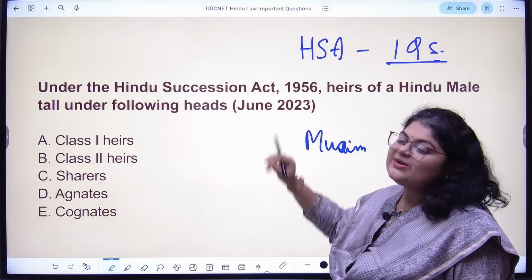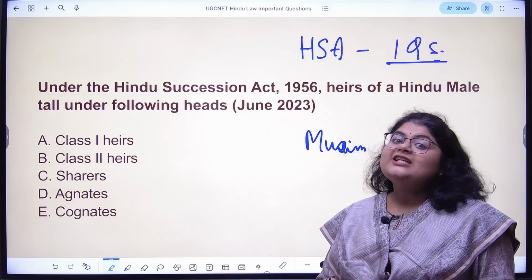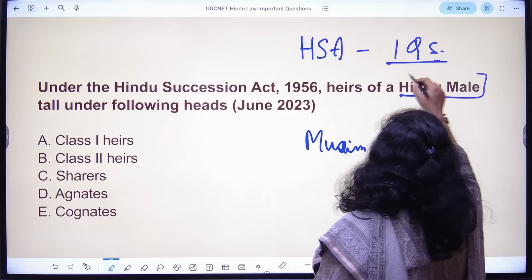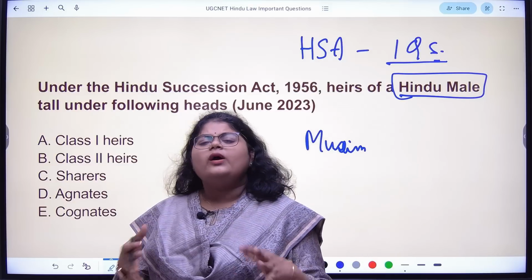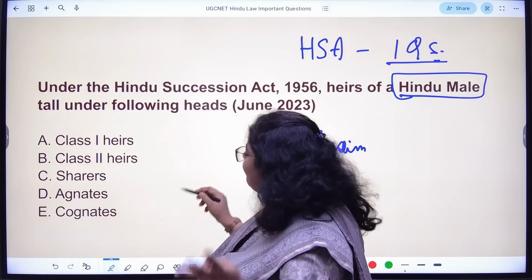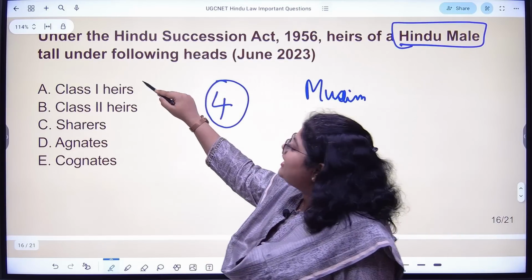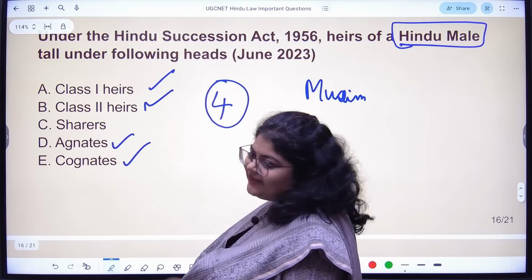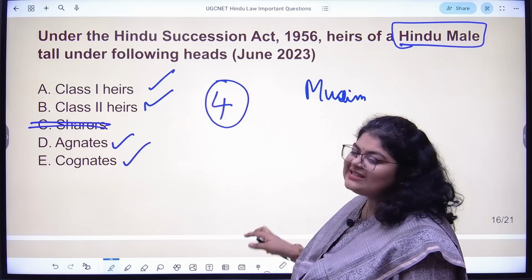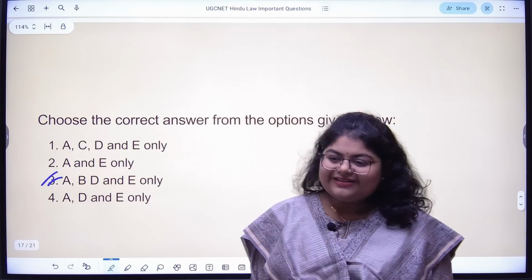Okay. Now coming to HSA, one question we can expect. This is a very, very simple question. Under Hindu Succession Act, if you are talking about a Hindu male who has died intestate, then what happens to his property? His property is divided among his heirs. There are 4 categories of heirs under Hindu Succession Act, which is class 1, class 2, agnates and cognates. There is no concept of sharers under HSA. So the correct answer is A, B, D and E, which is option 3, code number 3.